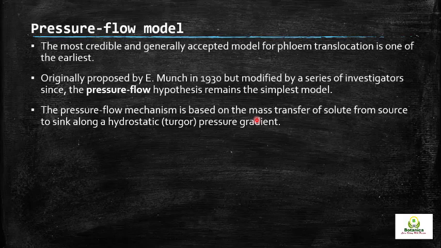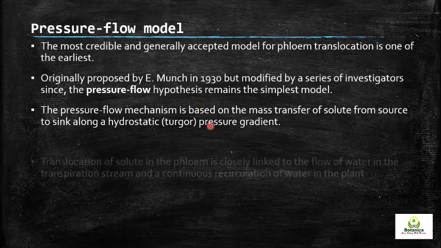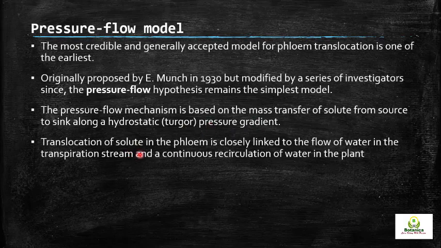to equilibrate these two pressures as well as the water potential. So the translocation of solute in the phloem is closely linked to the flow of water in transpiration. As we have discussed regarding turgor pressure and hydrostatic pressure, water also has a major role in the transport of phloem exudates. The water is transported in the xylem tissue and not in the phloem.